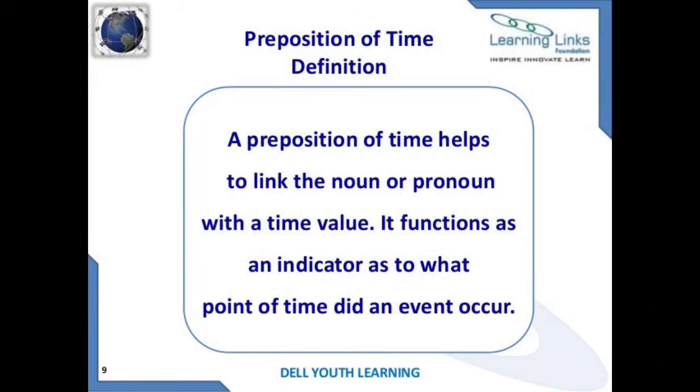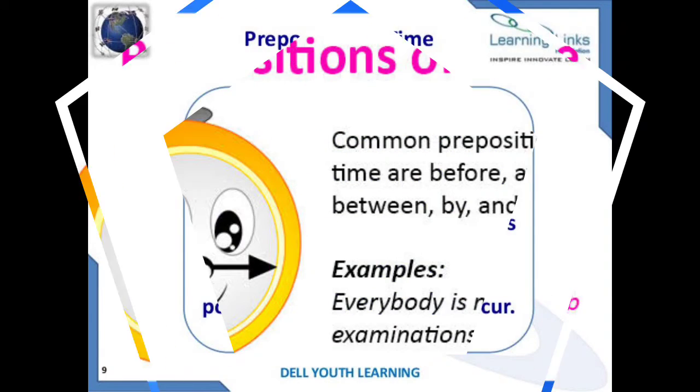And also, children, a preposition of time helps to link the noun or pronoun with a time value. It functions as an indicator as to what point of time an event occurred. So children, preposition of time helps to show the time value and indicate at what time the event occurred. So children, look at here.